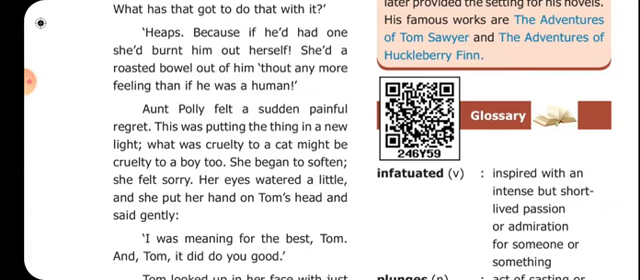Here heaps means an untidy room. Tom was making Aunt Polly realize her mistake.